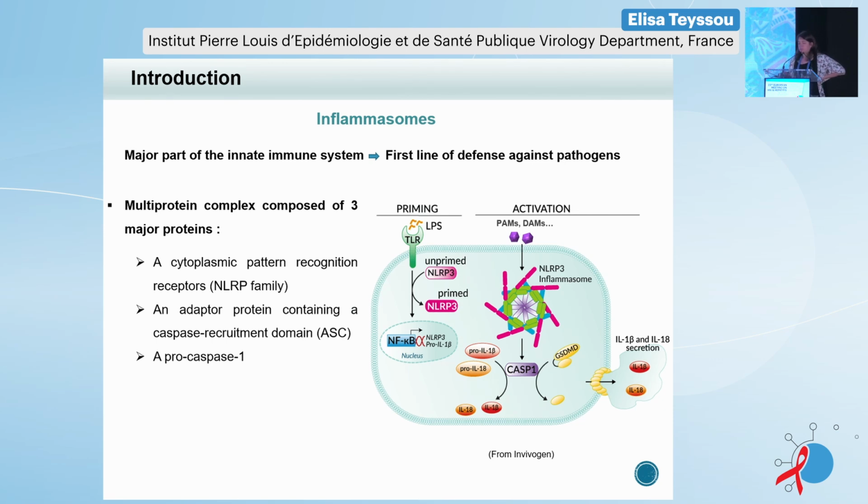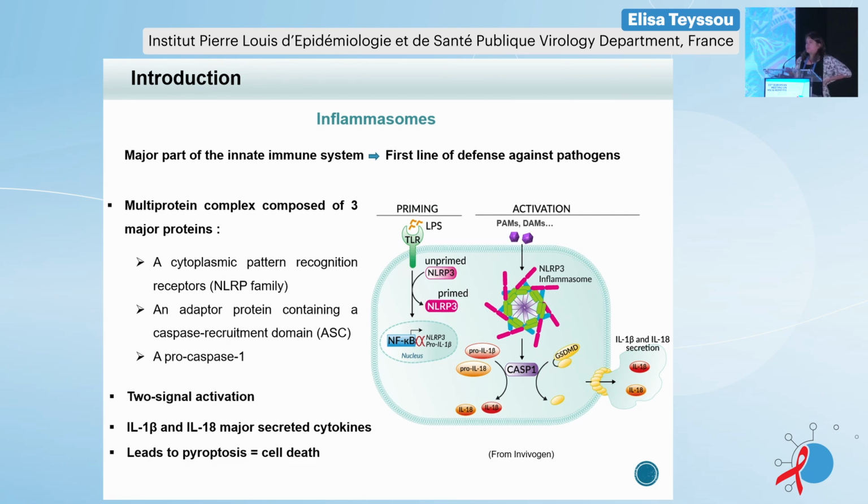The second protein involved in this complex is called the adaptor. Its role is to bind the first protein, the receptor, with the third one called the effector. This binding will allow the activation of the effector, which is procaspase-1.